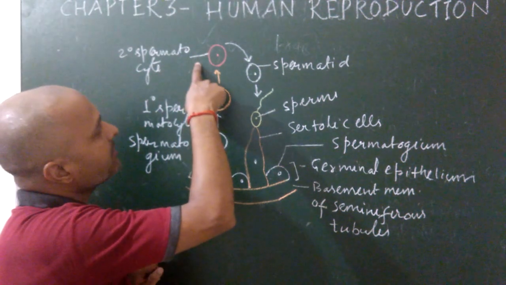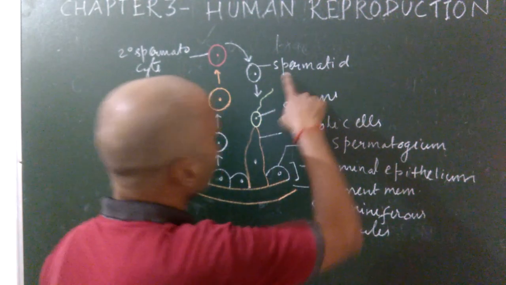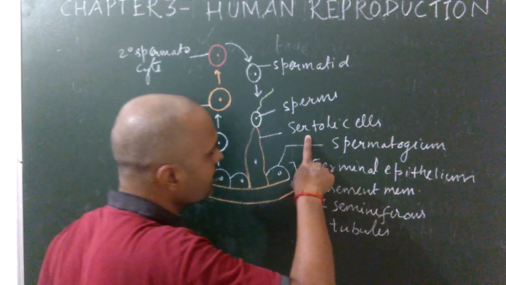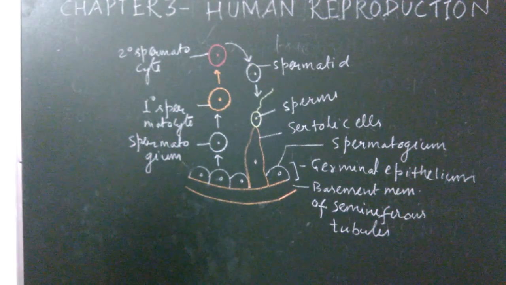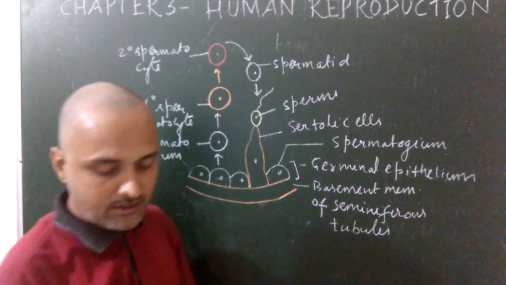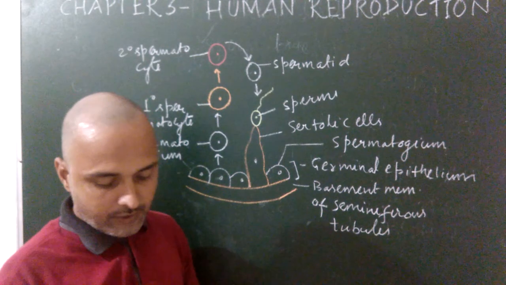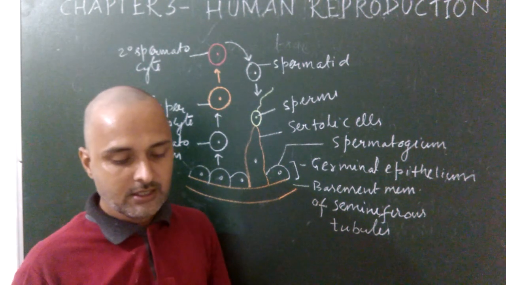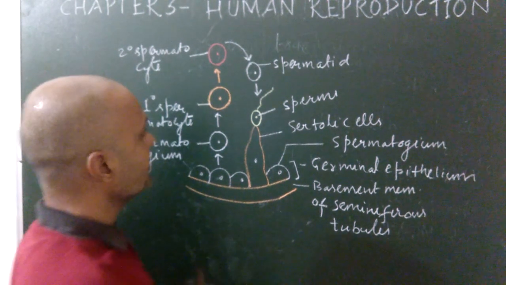Then secondary spermatocytes change into spermatid, and finally this spermatid changes into sperm, and the head of the sperm is embedded inside the Sertoli cells, obtaining nourishment. So this is the diagram given; you can see it in your NCERT book. Diagram 3.5, diagrammatic sectional view of seminiferous tubules enlarged.